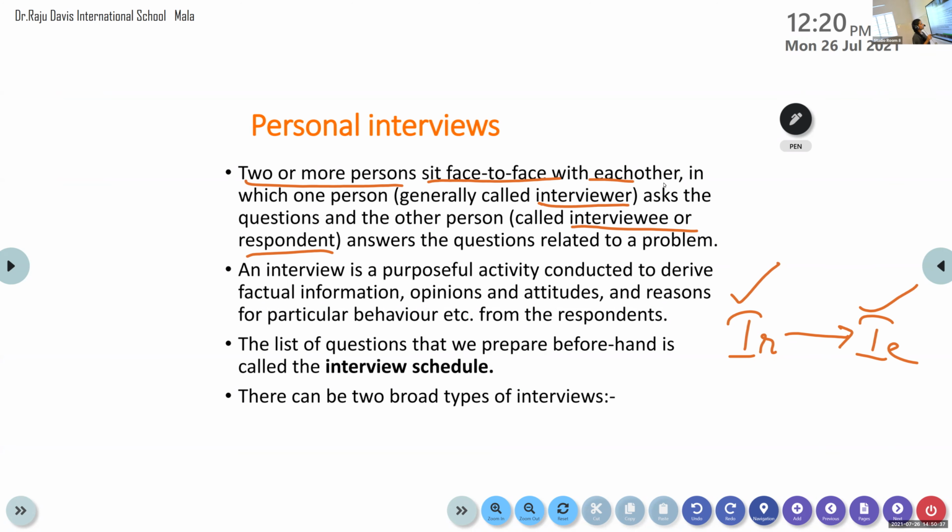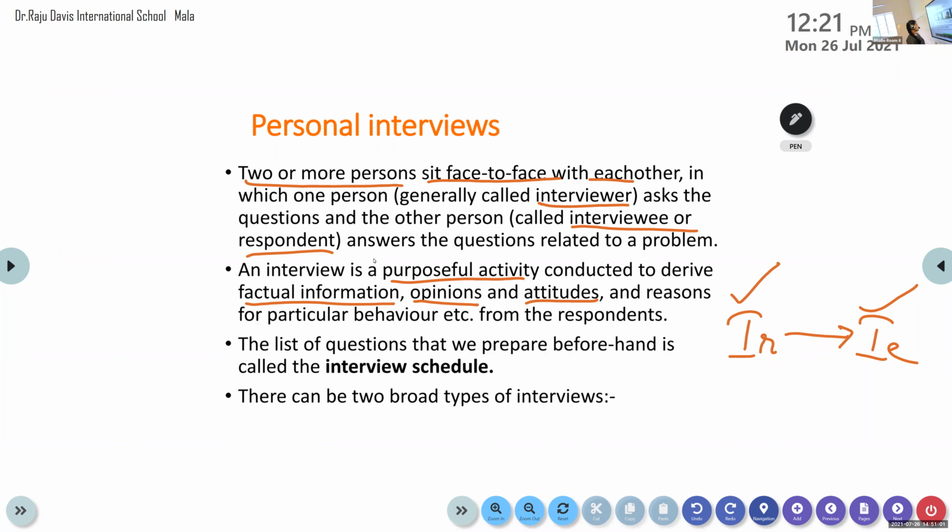So why are we doing this purposeful activity? To derive factual information, some facts of information from the respondents or the interviewee, or it might be related to any opinion, any attitudes, or a particular reason which is the focus of our study or research.